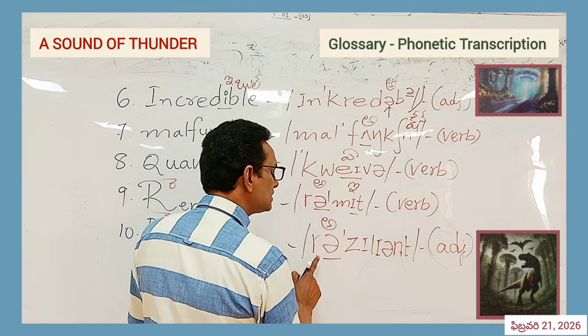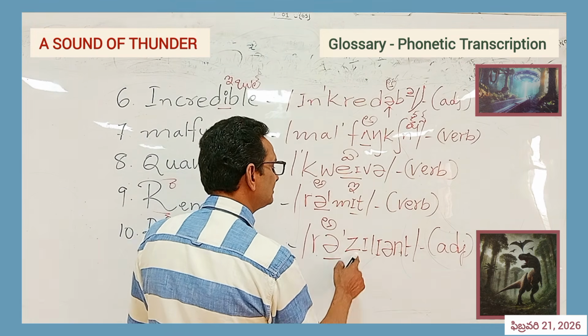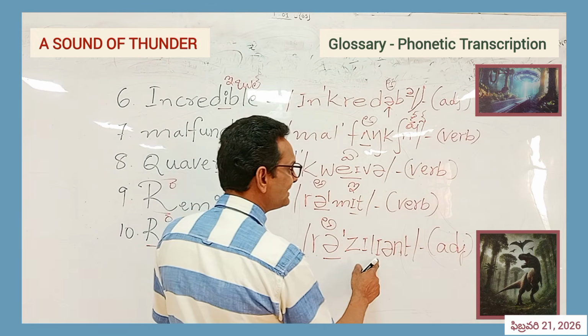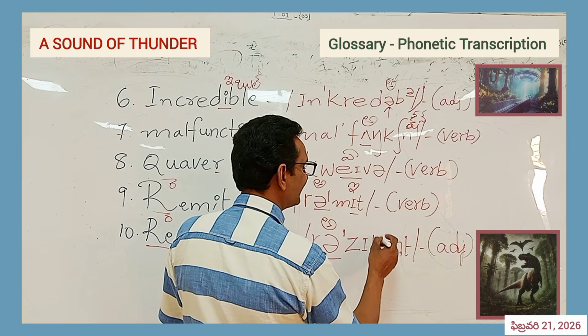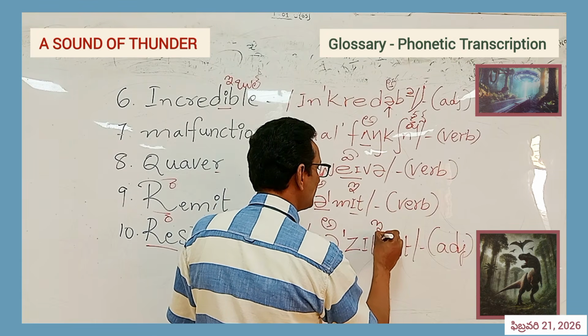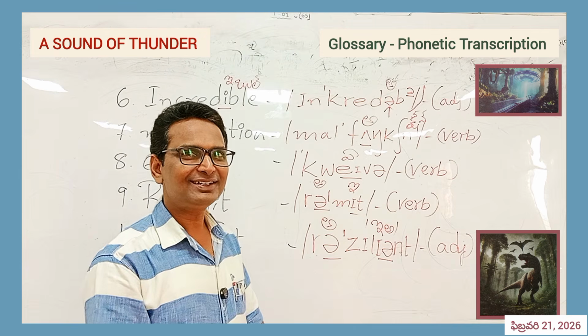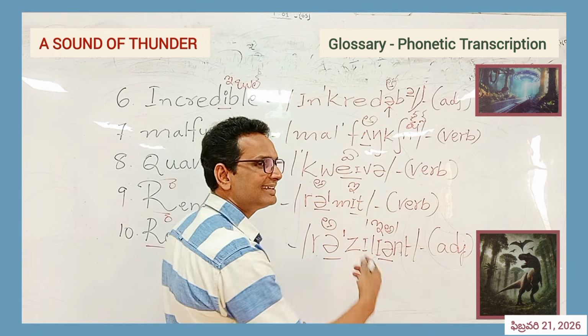So r plus a, ra, and the stress mark is present here. This is z, li, and this is a diphthongal glide, resilia. This diphthongal glide is actually e o. You have to just say it like that, e o. We have 8 diphthongal glides. One of them is e o.